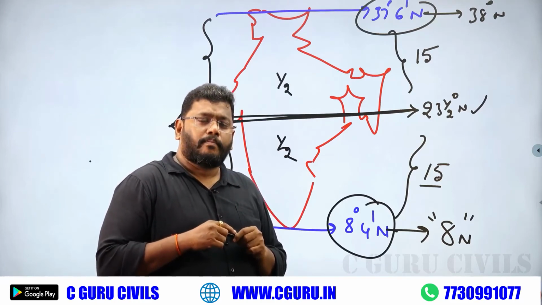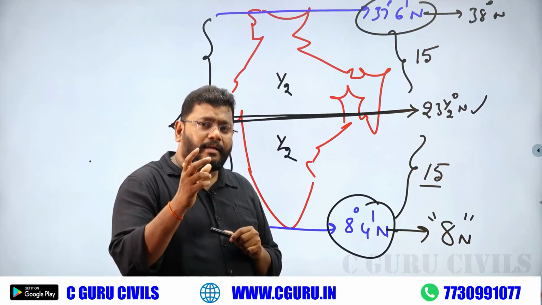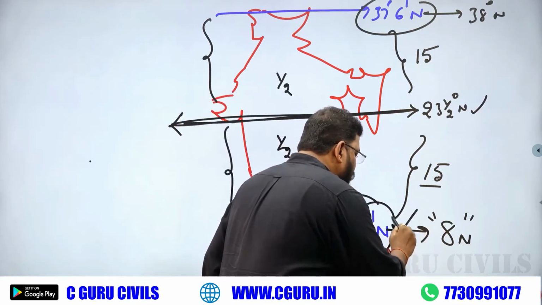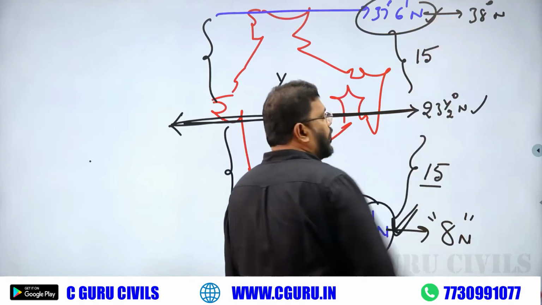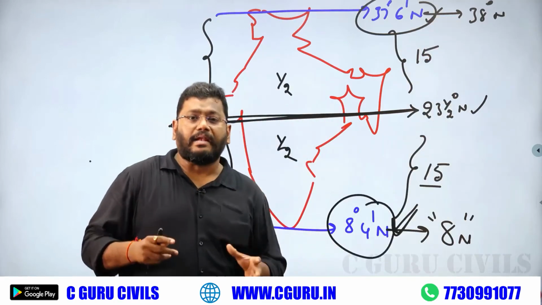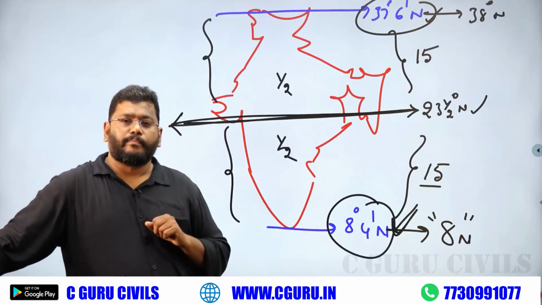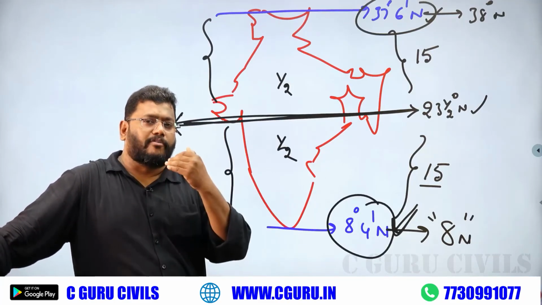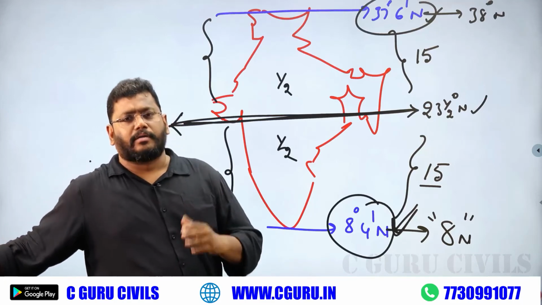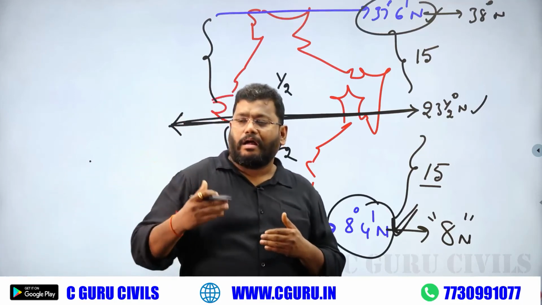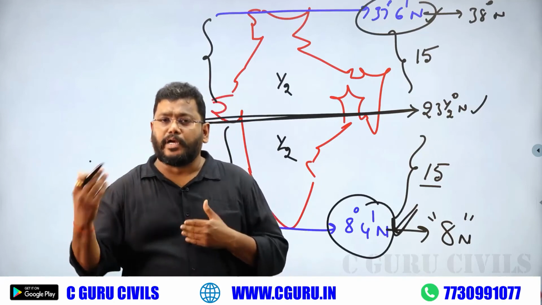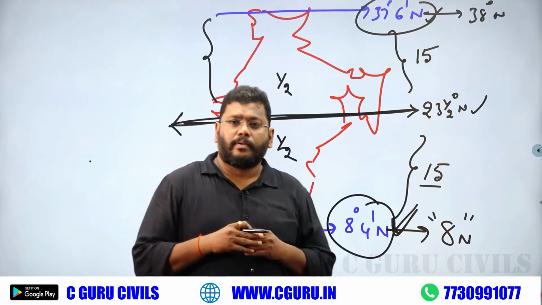Okay. Is there any clarity? If you want clarity, first of all, you have to know about India's mainland latitude extent also. And also the Tropic of Cancer, Tropic of Capricorn, Equator, what is the torrid zone, what is the tropical zone, what is the heat zone, what is the temperate zone, what is the frigid zone.